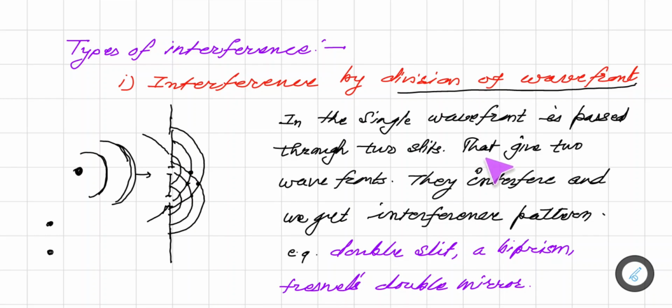So here a single wavefront is passed through two slits and they interfere and we get an interference pattern. Its examples are the double slit experiment, the biprism, or Fresnel's double mirror. These are the experiments which use interference by division of wavefront.